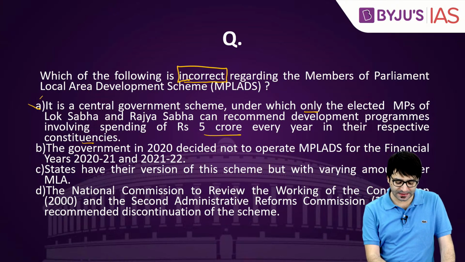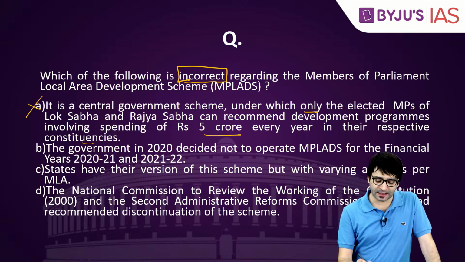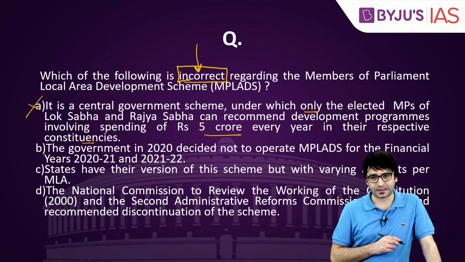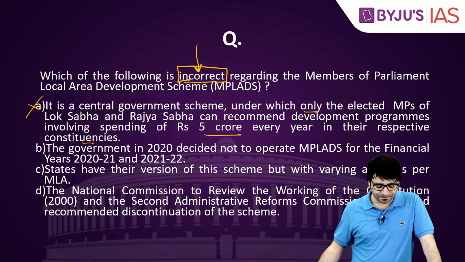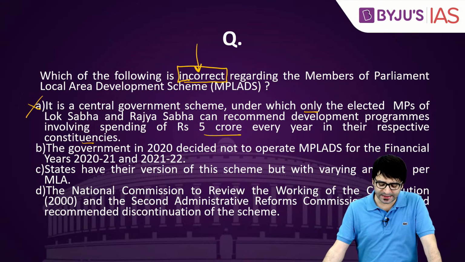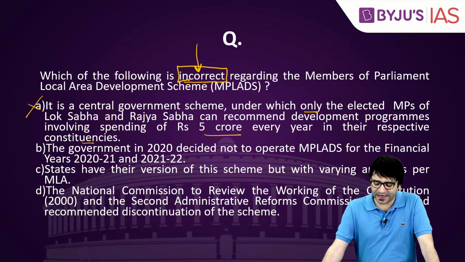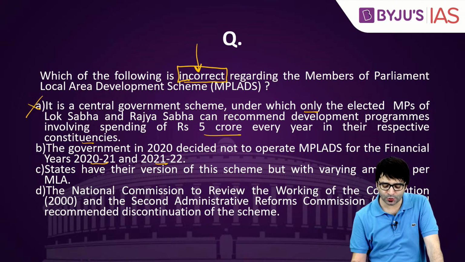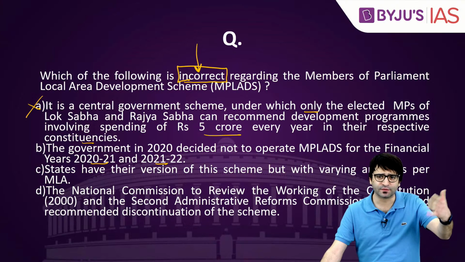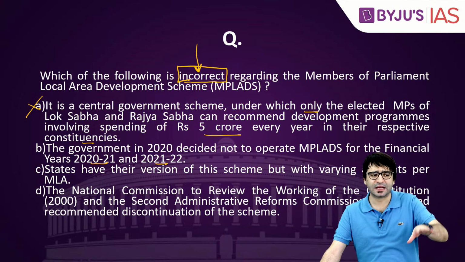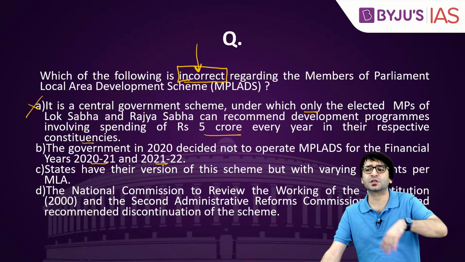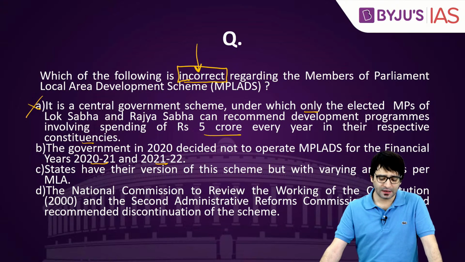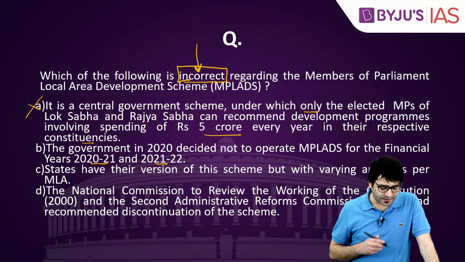So the first statement is incorrect. A is the right answer because the question is asking which of the following is incorrect. Let's look at statement number 2. The government in 2020 decided not to operate MPLADS for the financial years 2020-21 and 2021-22 because of the COVID-19 pandemic, so that we can save these resources and use them for our fight against the pandemic. So this statement is correct.